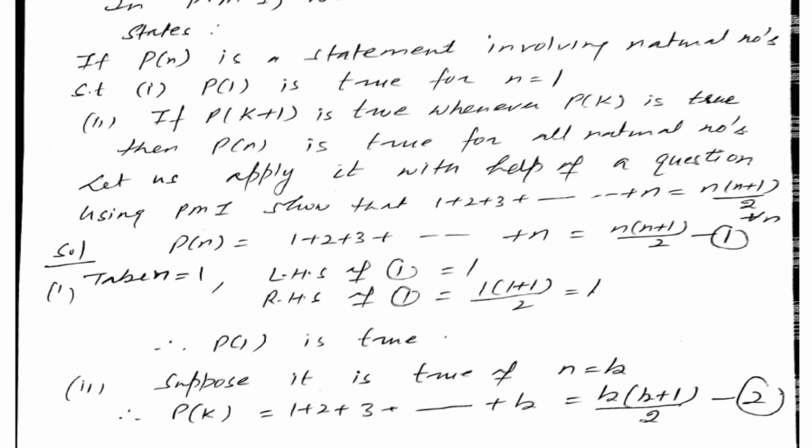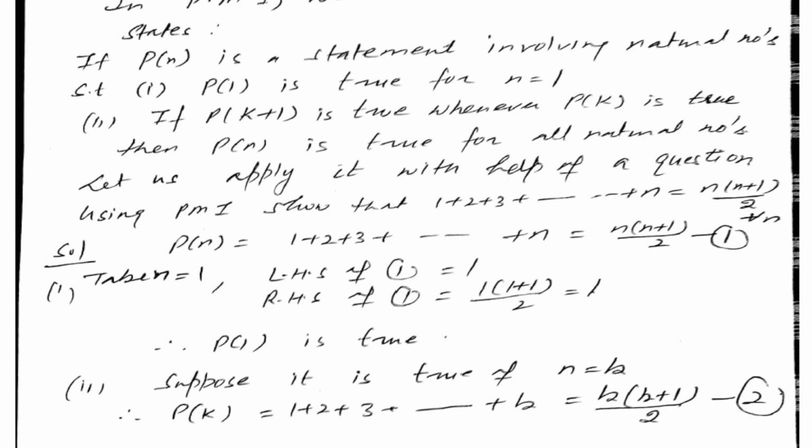Now, first step, always take n equal to 1, meaning only the first number given on the left hand side. The left hand side of 1 is, we have taken only the first number, that is equal to 1. Now the right hand side, it means we have to put n equal to 1. 1 into (1 plus 1) by 2, it is equal to 1. Both the sides are equal. Therefore the result is true for n equal to 1. Now we suppose the result is true for n equal to k. So let's suppose it is true for n equal to k. Instead of n, you have to put n equal to k in the statement. Then it becomes 1 plus 2 plus 3 up to k equal to k into (k plus 1) by 2.